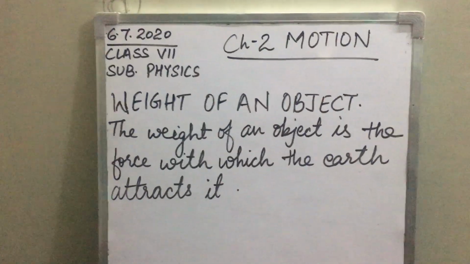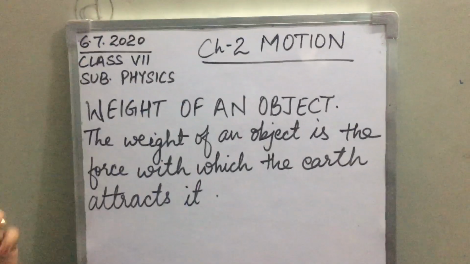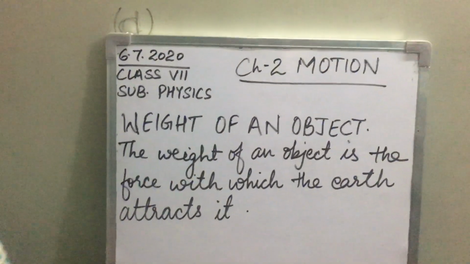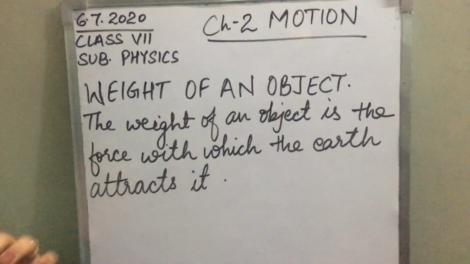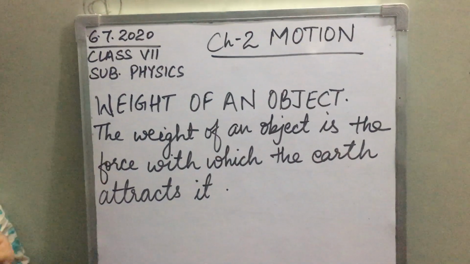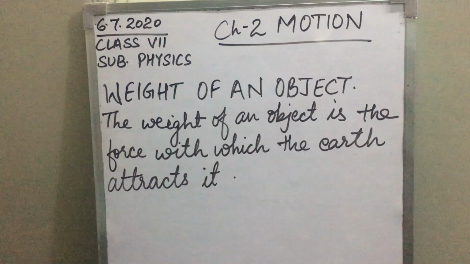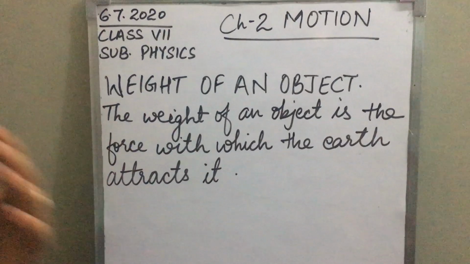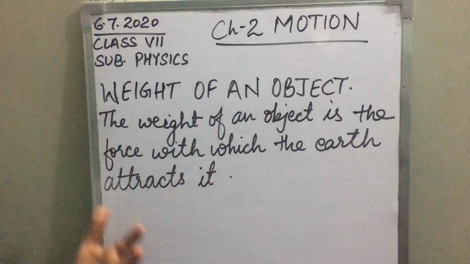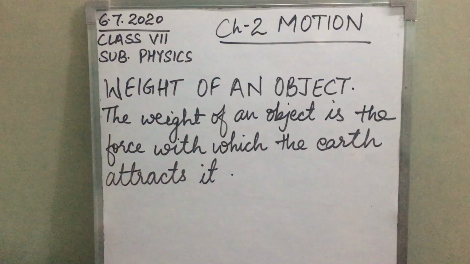See, children, in our day-to-day life, we use weight as a measure of mass and vice versa. For common people, weight and mass are the same thing. We use the words weight and mass for the same thing, but they are two different entities. Weight is a different thing and mass is a different thing. Let's study the difference between weight and mass of an object.